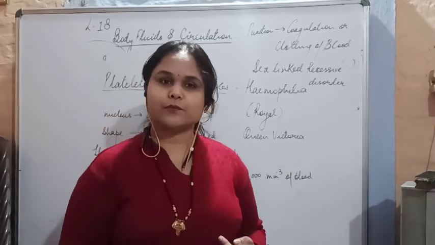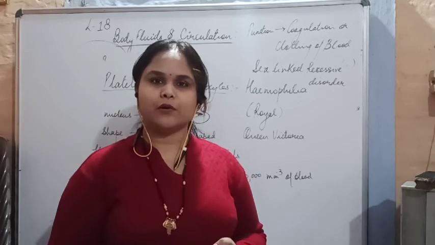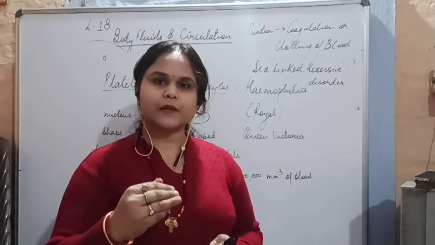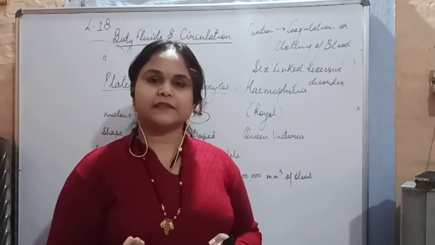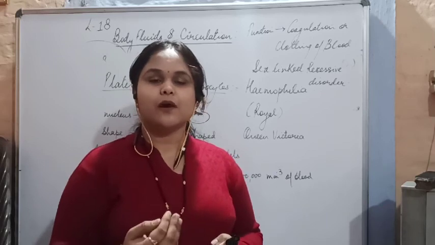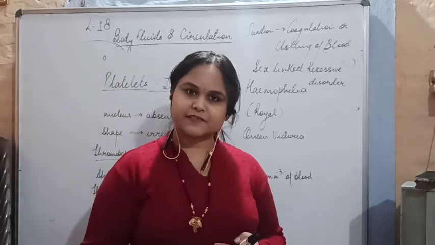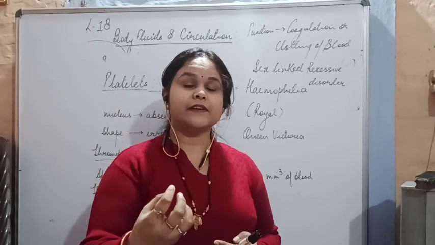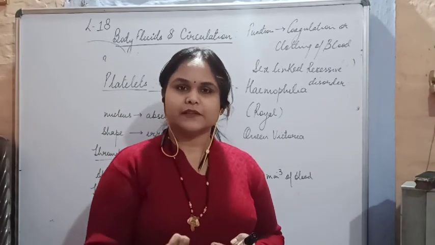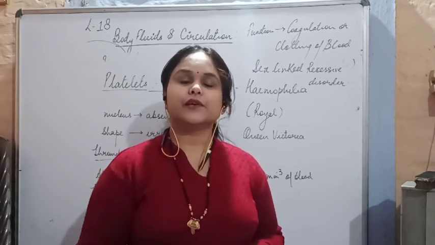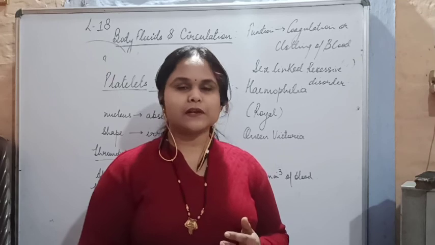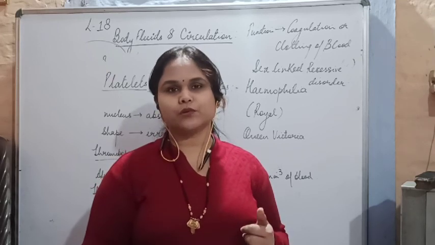In the next video, we will discuss blood grouping, that is the ABO blood grouping system, and then the Rh blood grouping system. What about erythroblastosis fetalis? All this. Then we will discuss the lymph also, the lymphatic system in short, which will be followed by the human circulatory system. It will include the heart and the blood vessels.